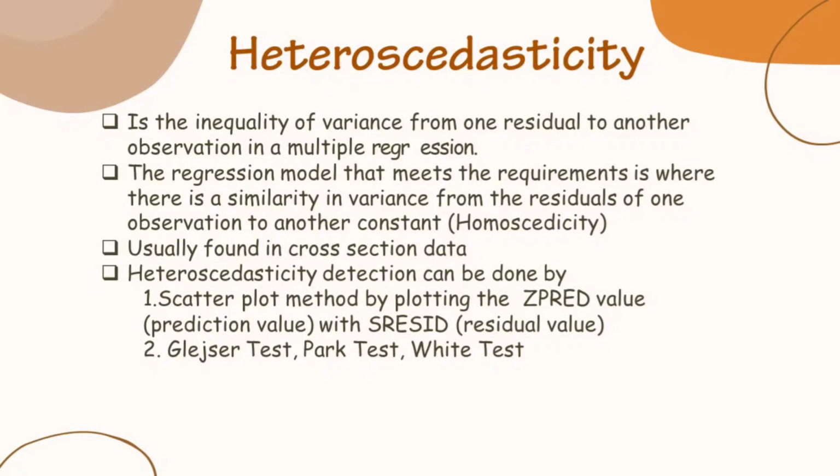Heteroscedasticity detection can be done by: 1. Scatter plot method, by plotting the ZPRED value, the prediction value, with the SRESID, the residual value. 2. Glejser test, Park test, and White test.